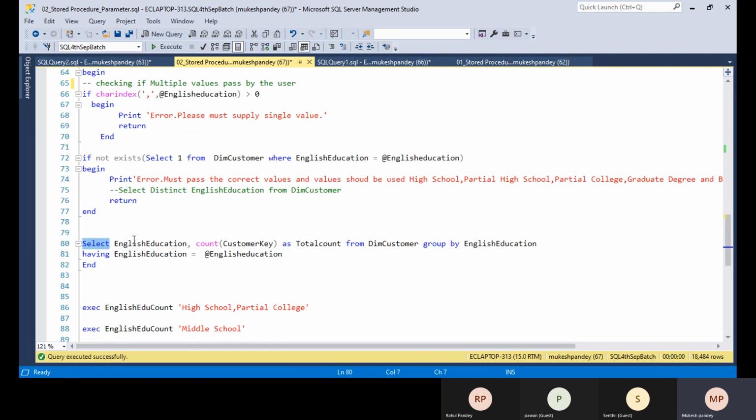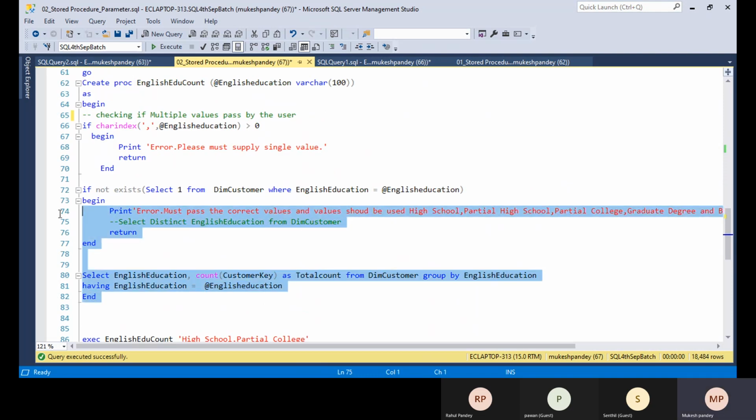If a correct value is passed, we come to the next step, where we select the total number of customers. I use EnglishEducation and the COUNT function as total from DimCustomer, GROUP BY EnglishEducation. I use the HAVING clause, which we already discussed in aggregate functions. If you want to filter particular data, you use the HAVING clause, and I put EnglishEducation there. So let me create the stored procedure.